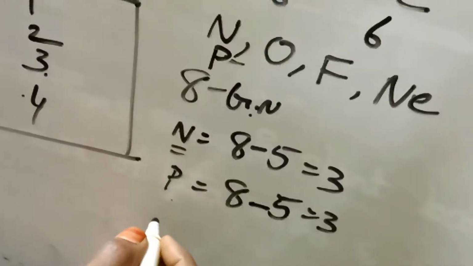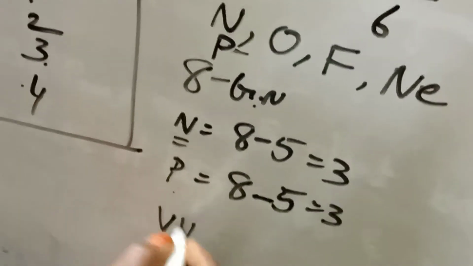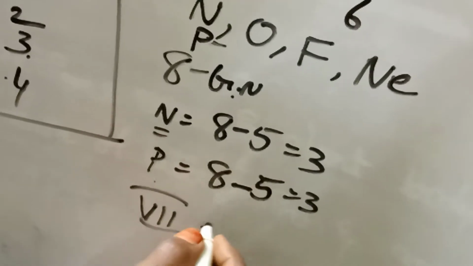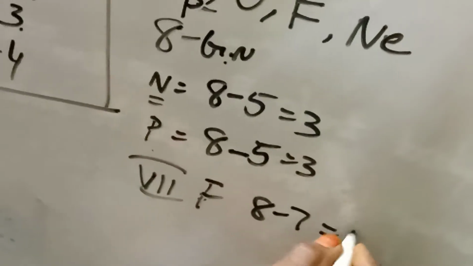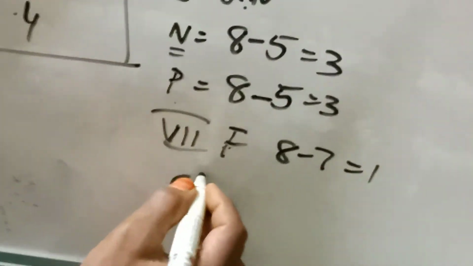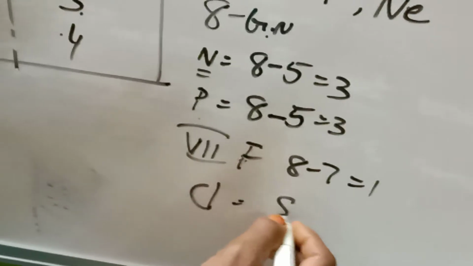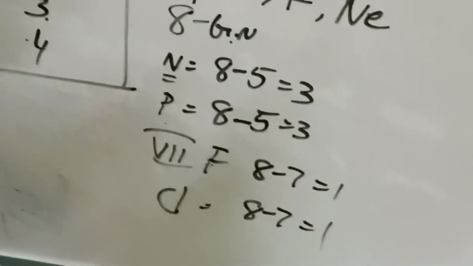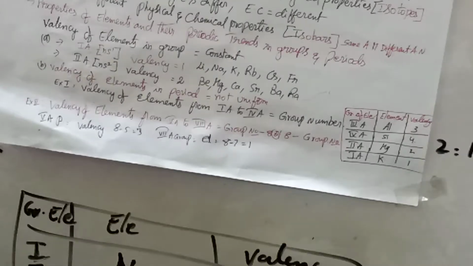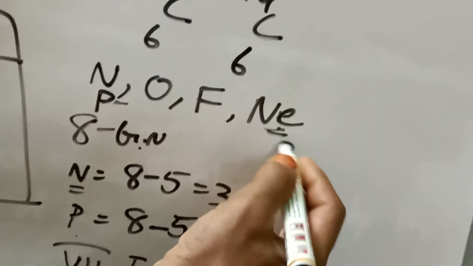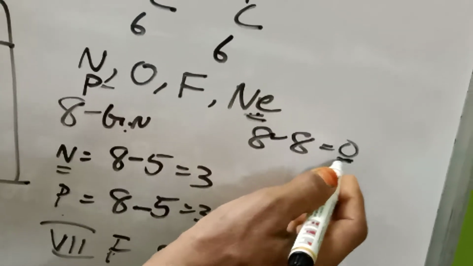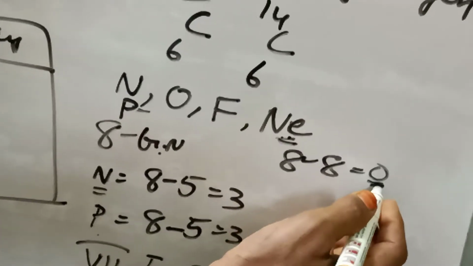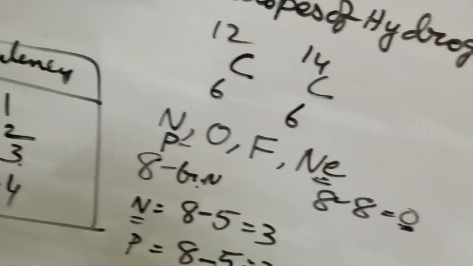Now let us take the 7th group element fluorine as an example. 8 minus 7 means valency 1. Chlorine is also a 7th group element, so 8 minus 7, valency 1 only. Neon is an 8th group element, 8 minus 8 means 0, so neon's valency is 0. Any inert gas has valency 0, except helium.